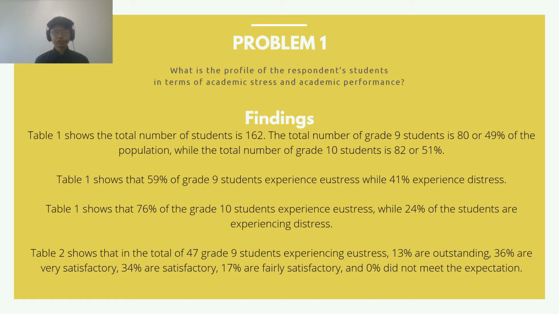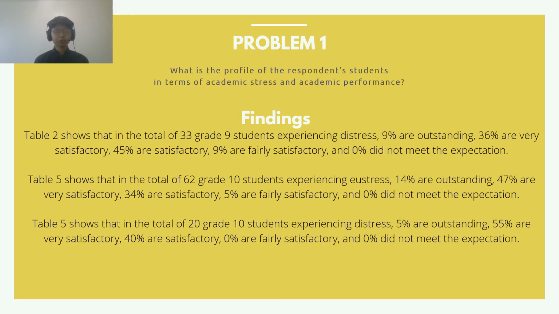Table 2 shows that in the total of 47 grade 9 students experiencing eustress, 13% are outstanding, 36% are very satisfactory, 34% are satisfactory, 17% are fairly satisfactory, and 0% did not meet the expectation. Table 2 shows that in the total of 33 grade 9 students who are experiencing distress, 9% are outstanding, 36% are very satisfactory, 45% are satisfactory, 9% are fairly satisfactory, and 0% did not meet the expectation.